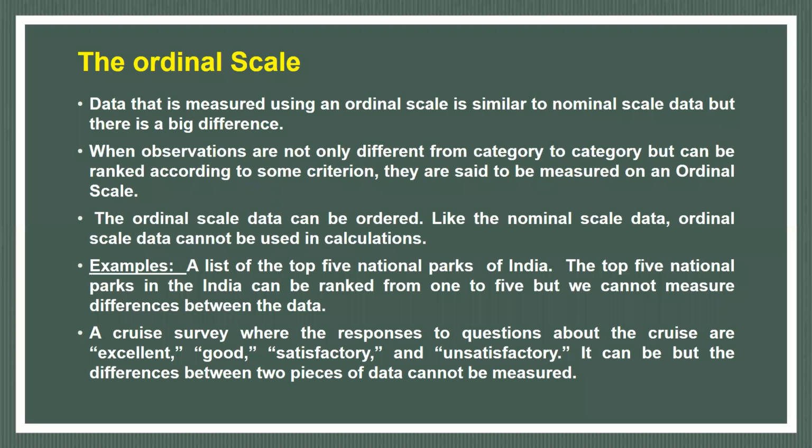For example, a list of the top 5 national parks of India. The top 5 national parks in India can be ranked from 1 to 5, but we cannot measure the difference between them. The difference here is that you can order. If we take the top 5 national parks of India, we can rank them by any criterion, for example on the basis of humidity, temperature, or climate.